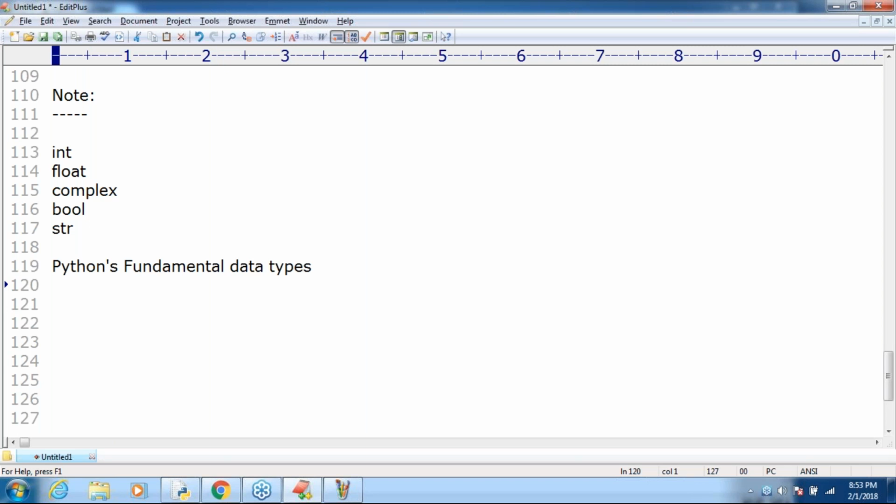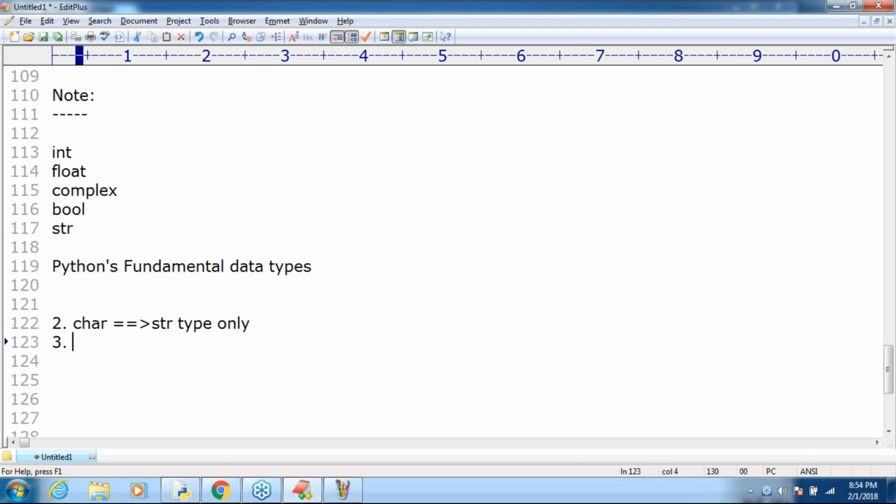Remember that. Next, the second point, sir. The first point is very clear: Python's fundamental data types are int, float, complex, bool, and str. These 5 data types are by default considered fundamental data types. Next, in Python, can you please tell, is the char data type available or not available? Not available. Even char values we can represent by using the str type only.